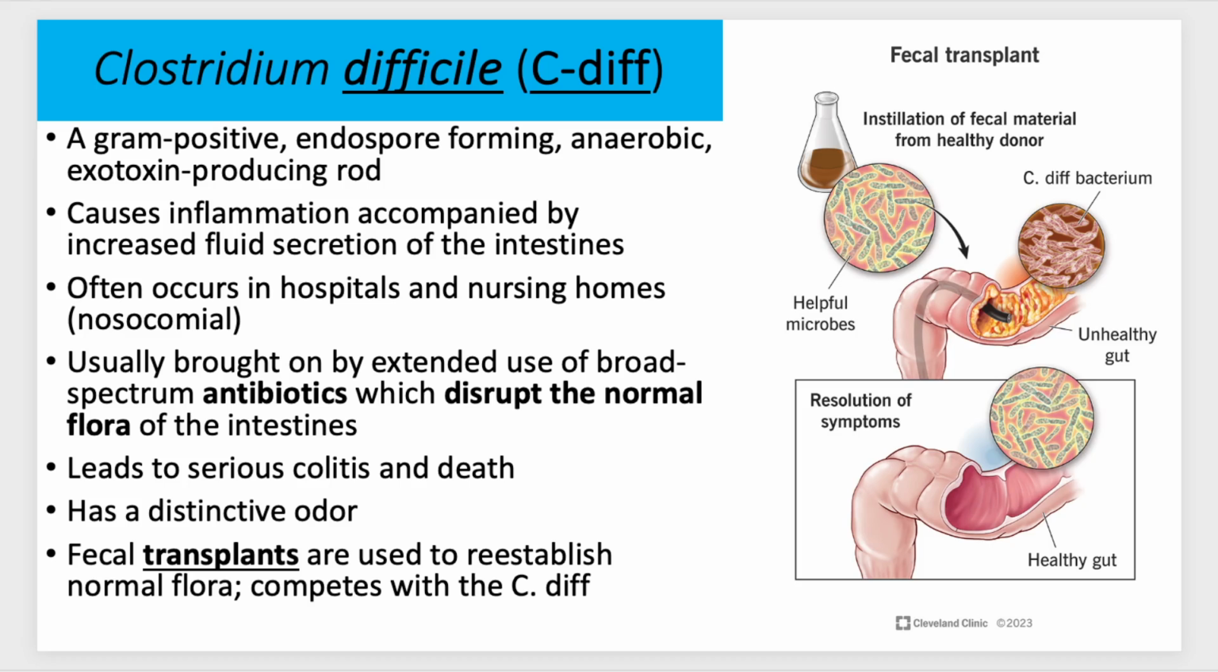This will be nosocomial, which means it comes from hospitals and nursing homes where it could be acquired. So if someone uses a broad spectrum antibiotic that disrupts the normal flora of the intestines, then this bacteria can come in and take up residence there. It has a distinctive odor, serious colitis, inflammation of the colon, and it can cause death. When people fight off this infection, then they can take transplants, which is literally getting the healthy bacteria like probiotics to try to reestablish a normal flora so it doesn't happen again.